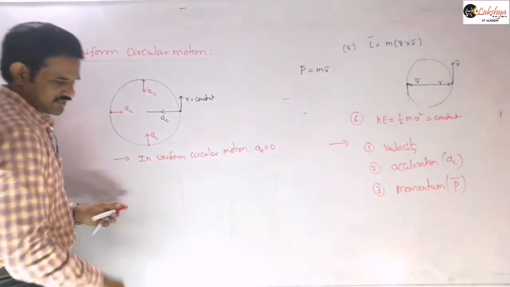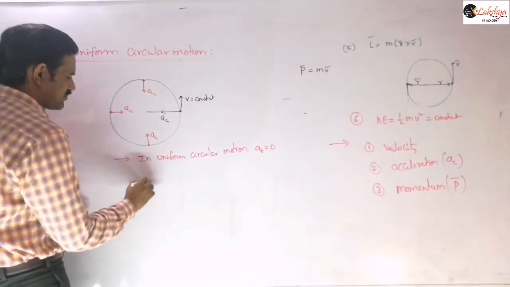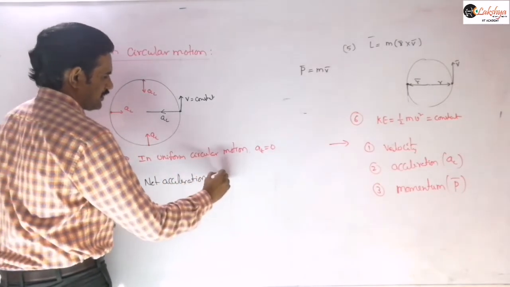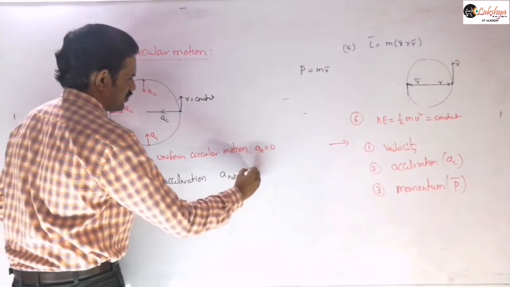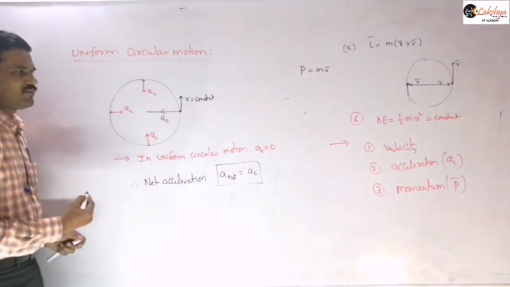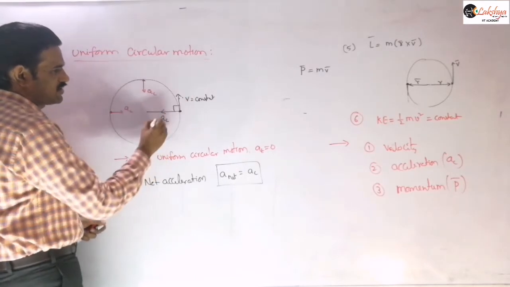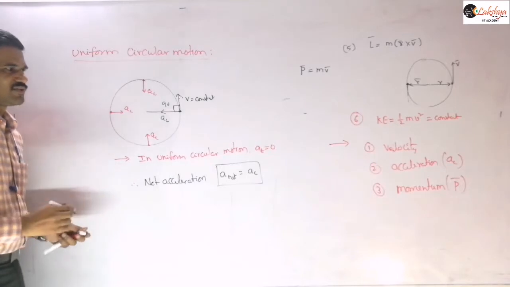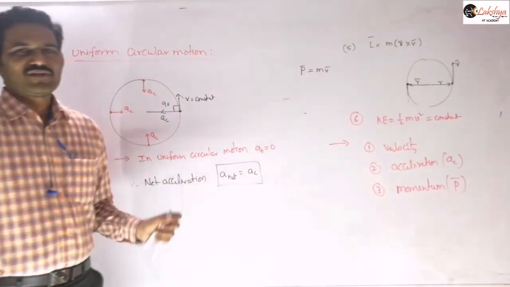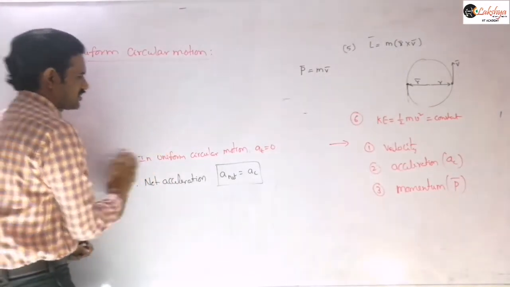So tangential acceleration is 0, which means we can write that, therefore, the net acceleration is equal to a_c. The centripetal acceleration itself will be the net acceleration. And the angle between net acceleration and velocity you will get as 90 degrees here. These two are perpendicular to each other, so the angle between them will be 90 degrees. So those are the points you need to remember regarding uniform circular motion. And now let us consider non-uniform circular motion here.